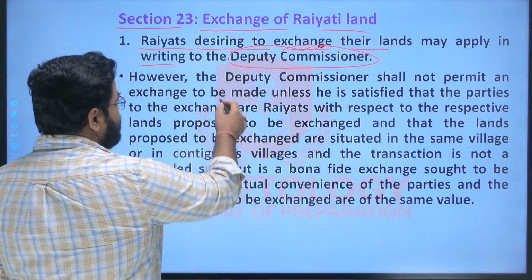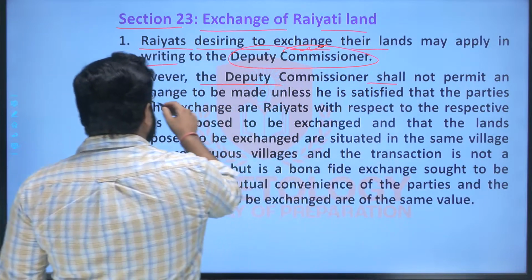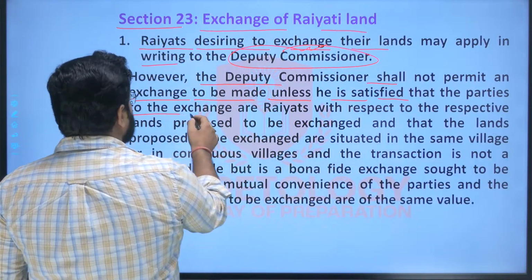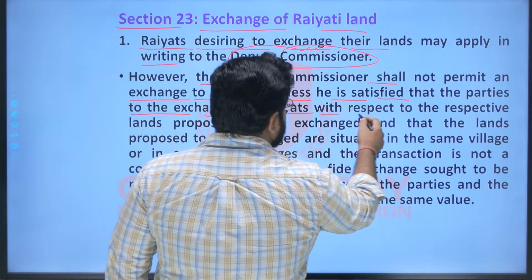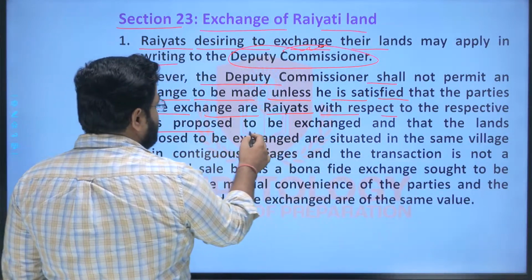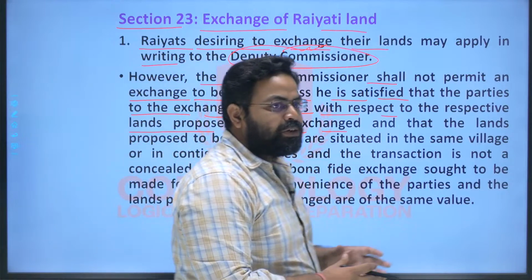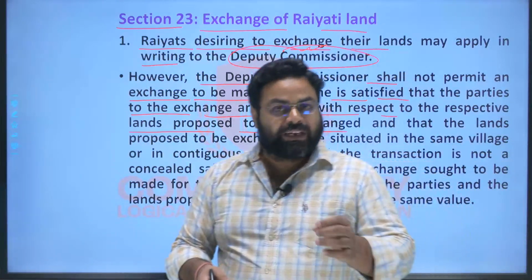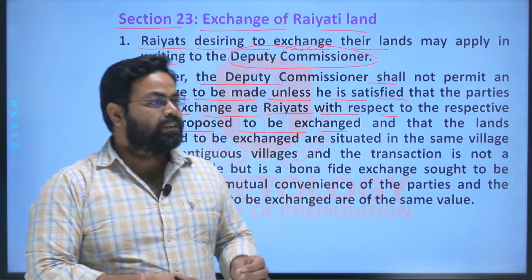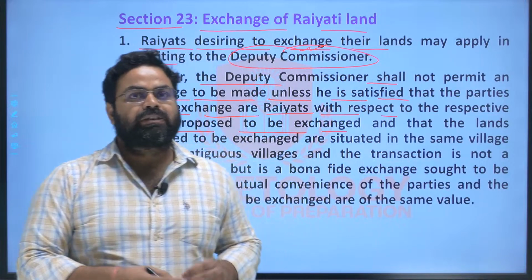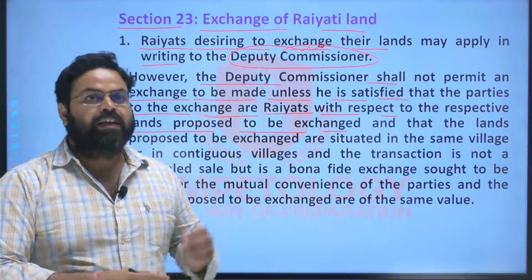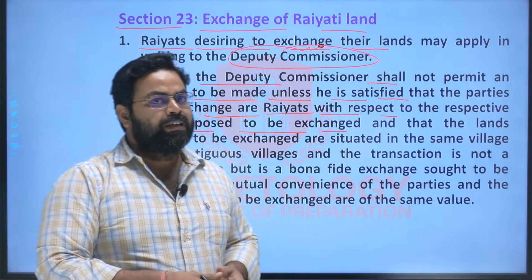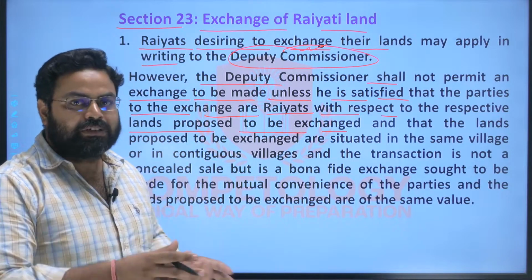And here the DC shall not permit an exchange to be made unless he is satisfied that the parties to the exchange are raiyat with respect to their respective lands proposed to be exchanged. So it should not be that you can go on to exchange the land of other people. First of all, the DC will verify that these two parties of the exchange are rightful owners of the land which they are stipulating to exchange. Otherwise the DC will not permit the exchange of the land. How can you exchange the land of some other people and get a fresh piece of land, right? So this will be there.